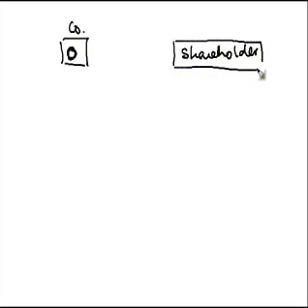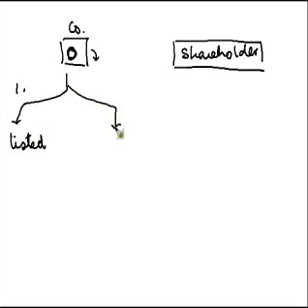A company can be a listed company or an unlisted company. A shareholder can buy shares of either of these companies, right?